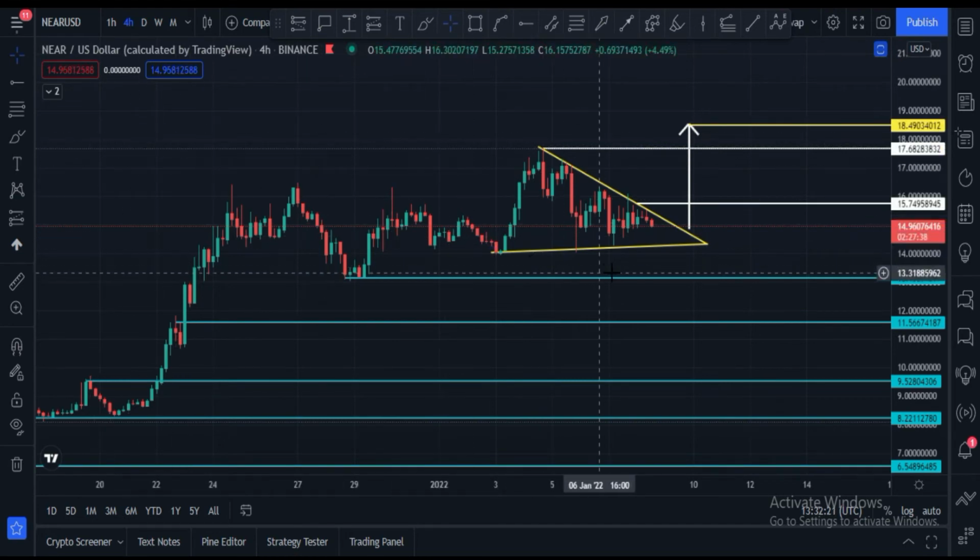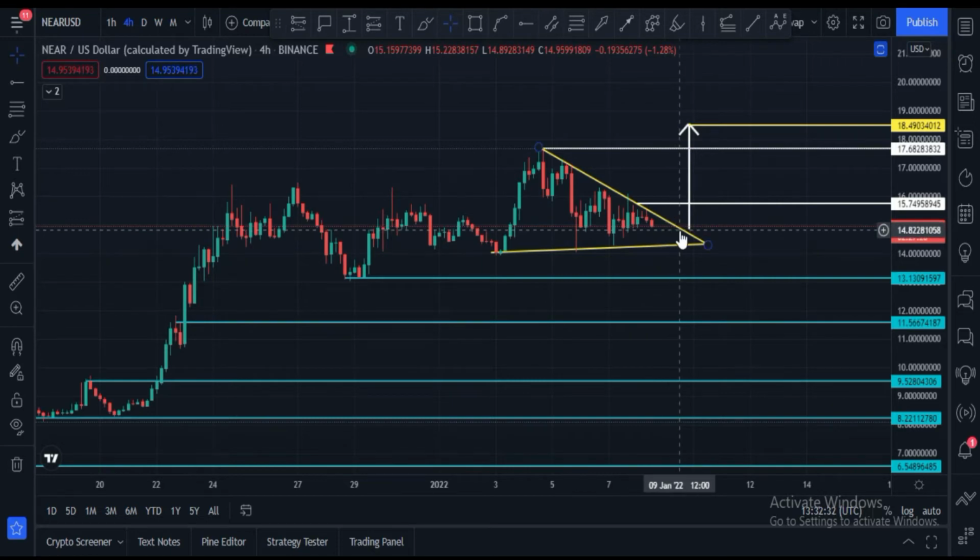And these areas are very important. $13 and $12 price area, these areas are very important to hold. And if it breaks this towards upside, next target is 15.74, after that 17.68 and $18.49. These are coming targets.